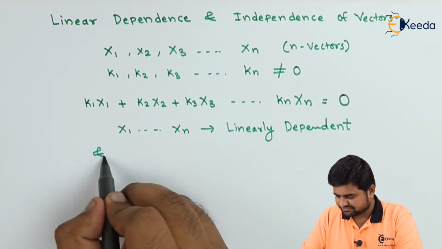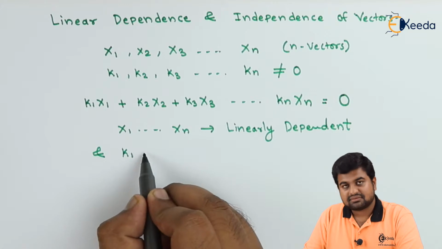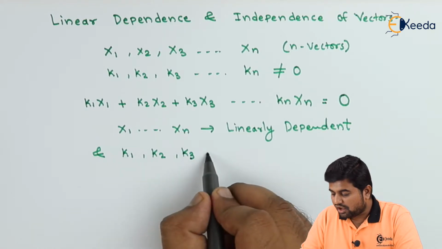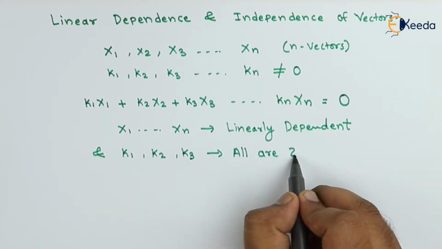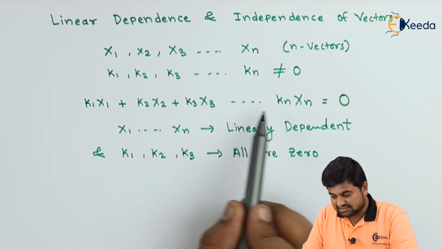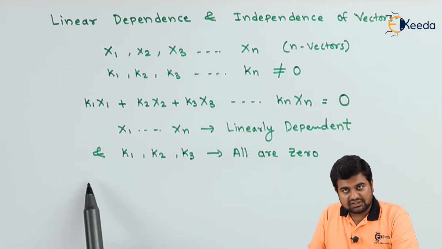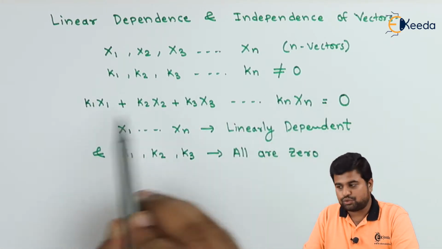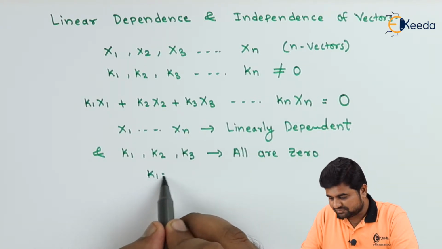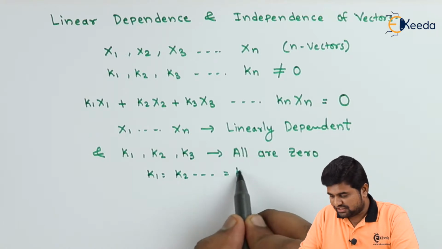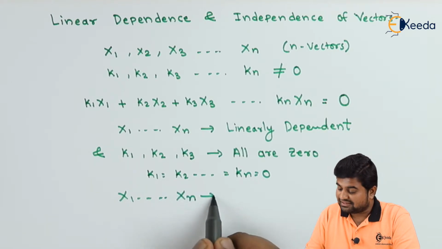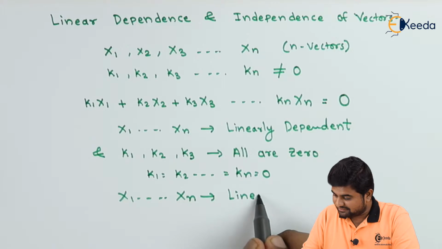And if k1, k2, k3 are all 0, that is, there is no correlation between x1, x2, x3 up to xn, and the only way to express this addition to be 0 is to have k1, k2, k3 up to kn equal to 0, then we can say x1 up to xn, these vectors are linearly independent.